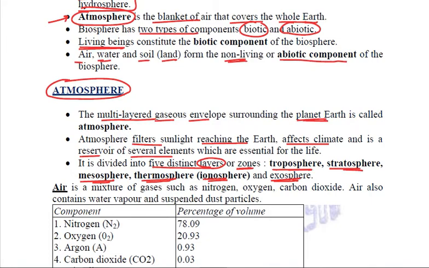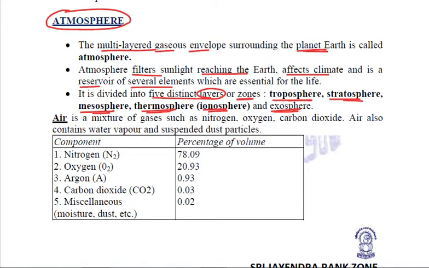Now in this atmosphere, the main constituent is air, and we know that air is a mixture of gases. There are so many gases which are present in air, like nitrogen, oxygen, carbon dioxide. Air also contains water vapors and suspended dust particles. The various components are present in various amounts. For example, the main component of air is nitrogen, which constitutes about 78.09%, which is a large amount.